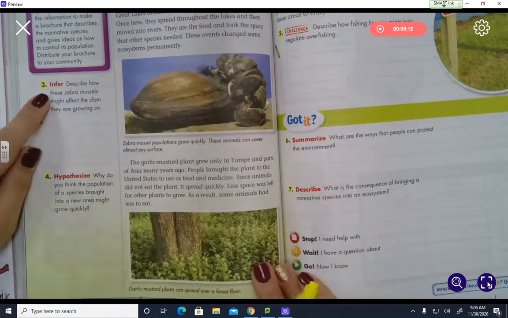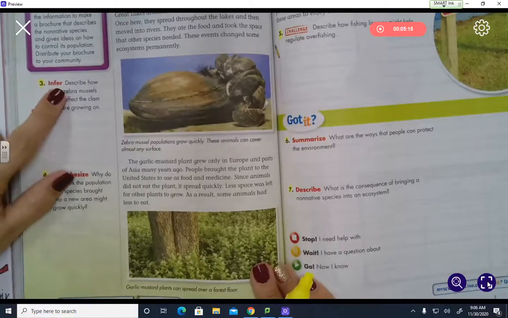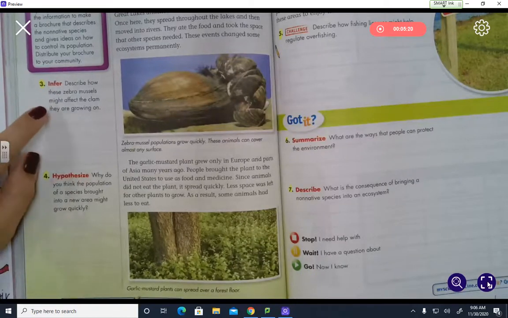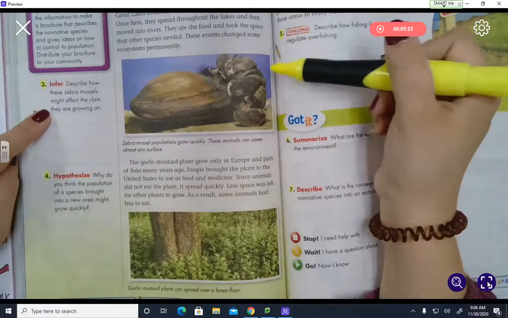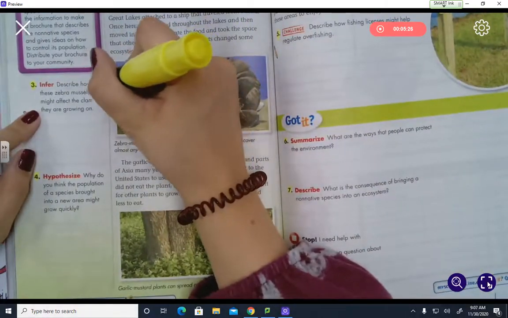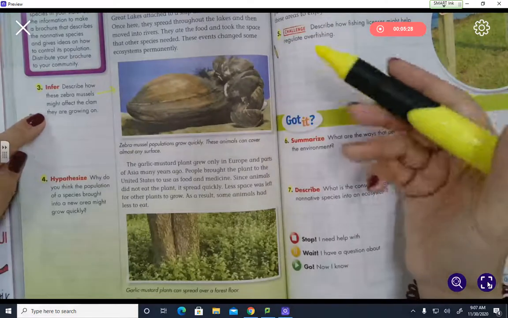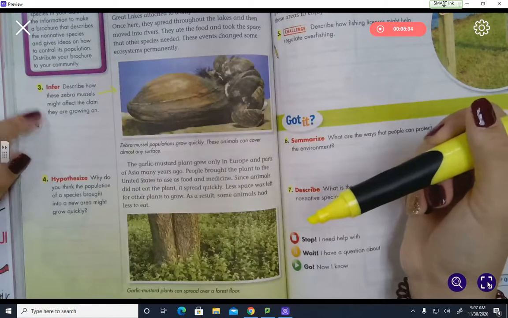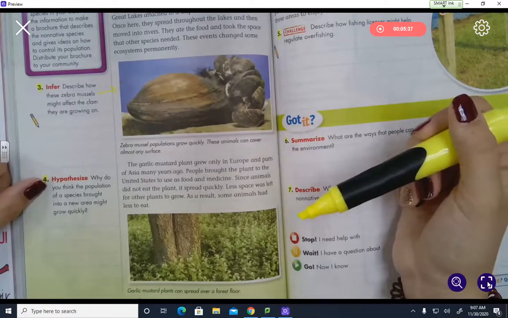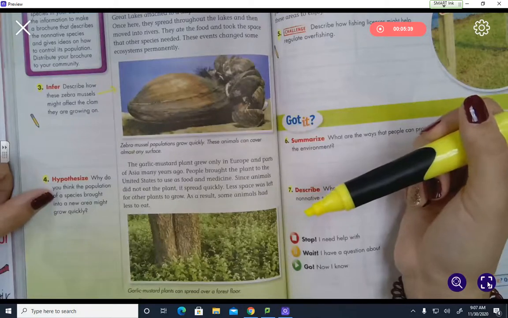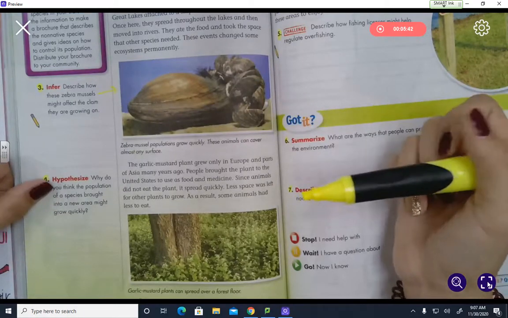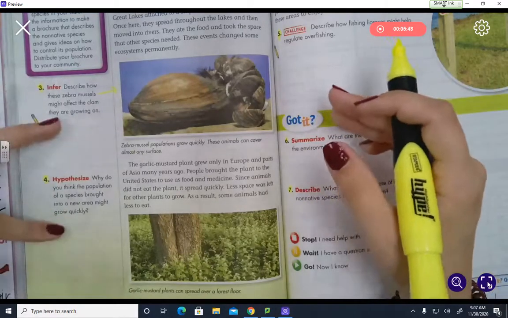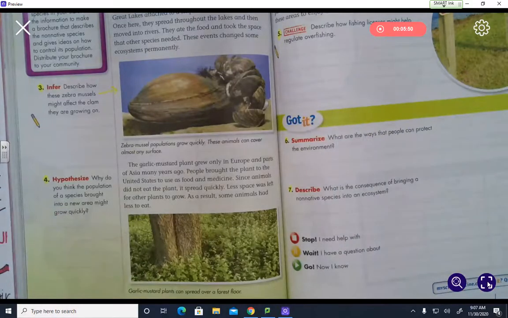I want you to take a look at number 3 and number 4. Number 3 says, infer. Describe how the zebra mussels might affect the clam they are growing on. I want you to think about this picture right here. How might these zebra mussels affect the clam that they're growing on? Number 4. Why do you think the populations of species brought into a new area might grow quickly? Take a minute, pause the video, answer those 2 questions, unpause it, and let's move on.